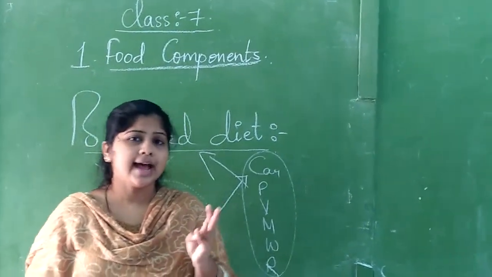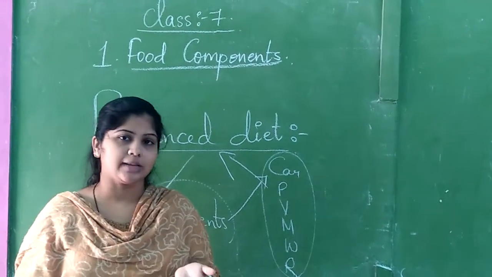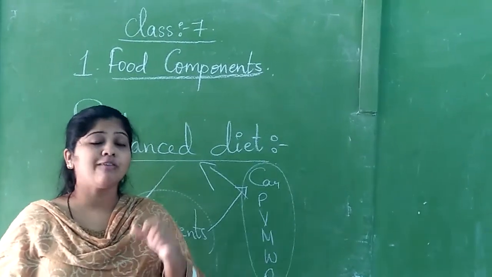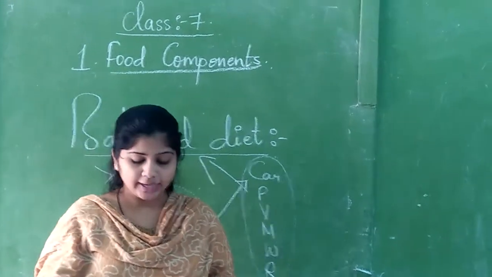Cereals means what? Rice, wheat, jowar, bajra will be there. No, chapatis you'll be eating. No, that you have to eat one time. And pulses you have to eat one time. You have to take less quantity of fat. That is oil, ghee, butter, everything. You should take less, it seems.